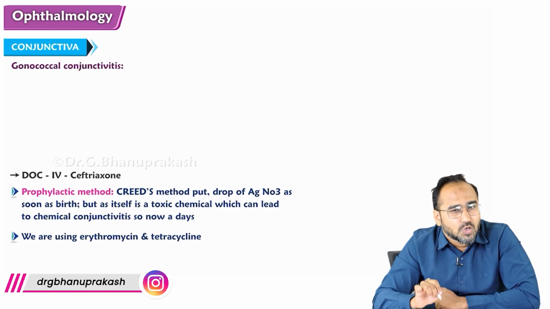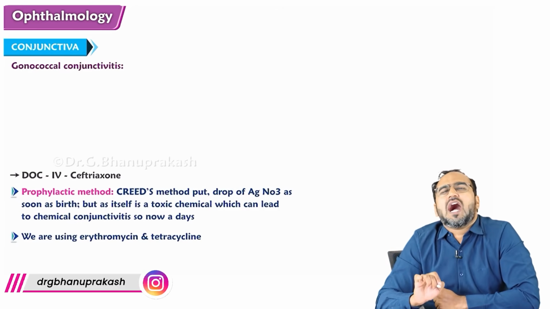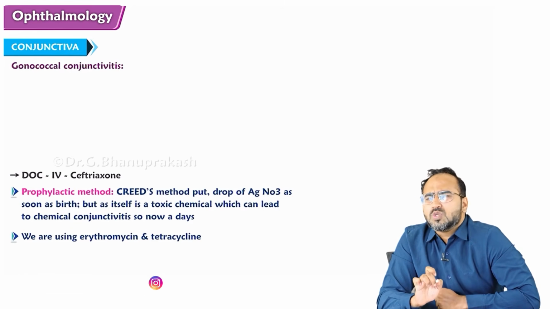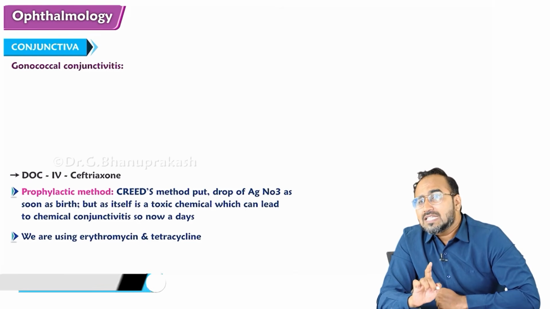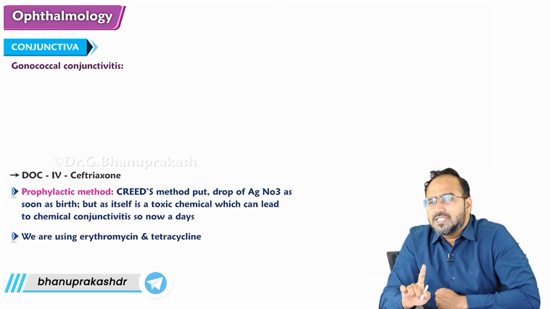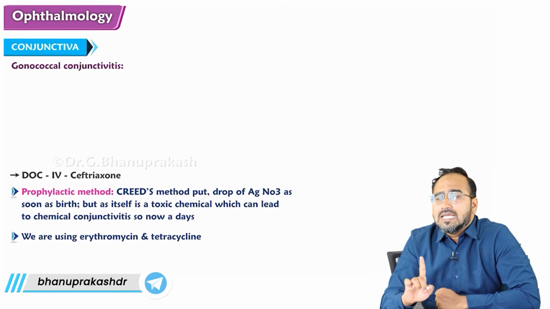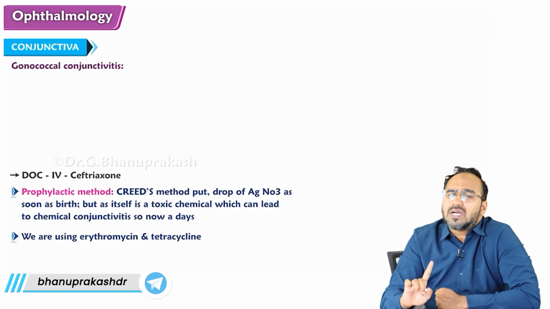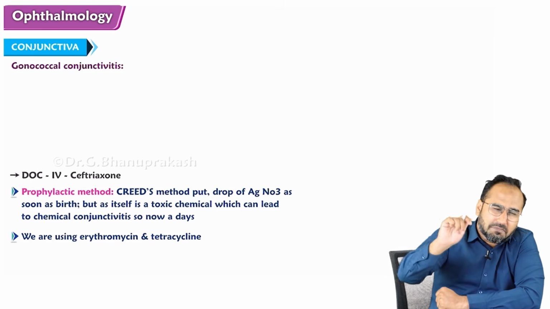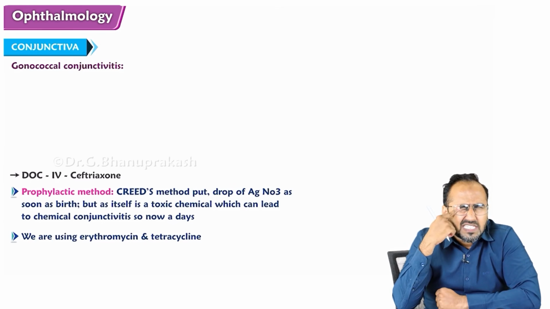Now, guys, coming to gonococcal conjunctivitis. Here the eye becomes fiery red. First of all, why does gonococcal conjunctivitis occur in the neonate? If the mother is suffering with gonococcal infection and the baby is born through the normal vaginal route, the baby picks up the gonococcal infection of the conjunctiva from the mother's birth canal, and the baby will have the eyes shut tightly.